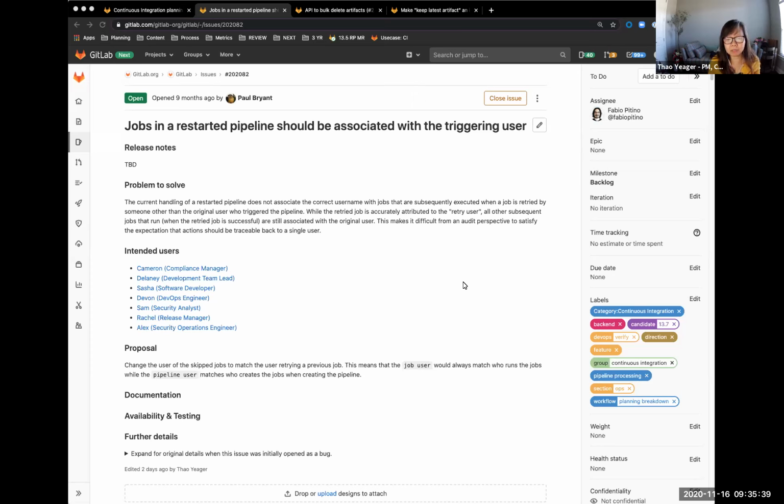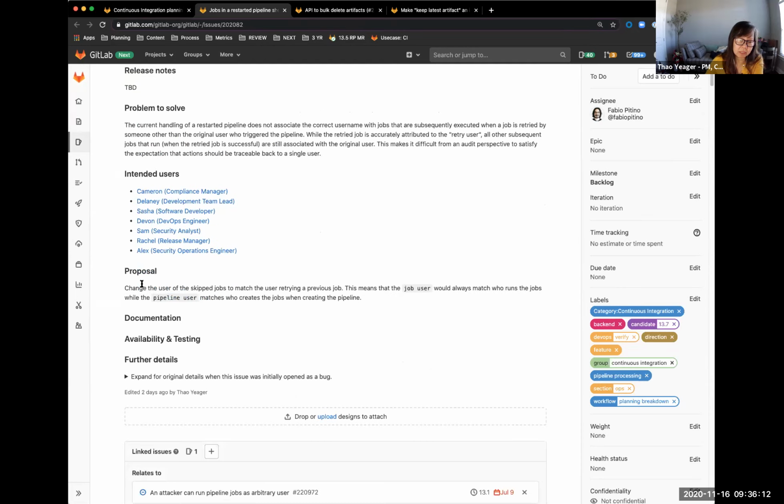But when that pipeline is restarted by a user other than the one that originally started the pipeline, unfortunately, the job that got restarted is associated with the second user, but the skipped jobs are still associated with the original user. And we do want to fix that so that there's a more accurate record of who is responsible for triggering a job that is completed and eventually for that pipeline to complete as well. So the proposal we have here is, as it stated, to change the user of the skipped jobs to match the user actually retrying a previous job.